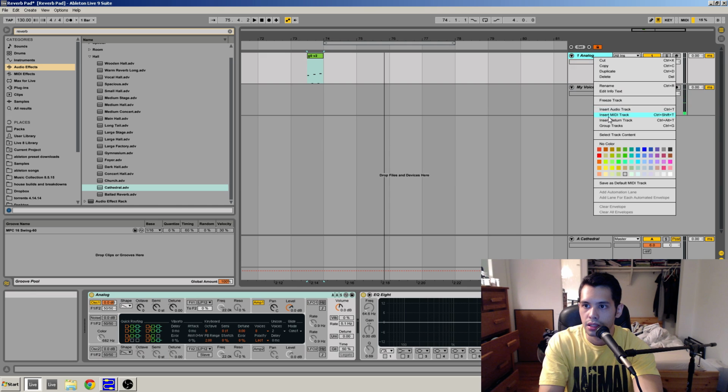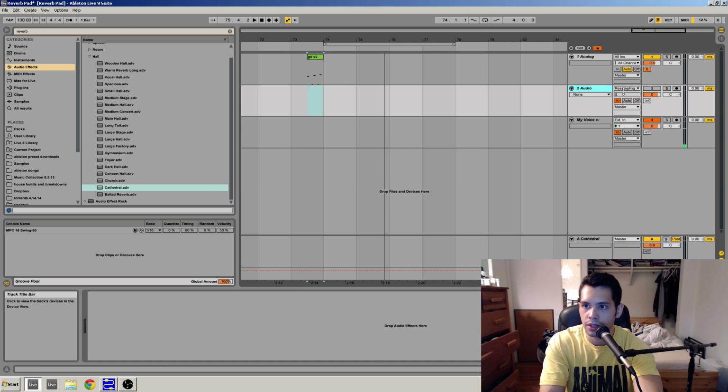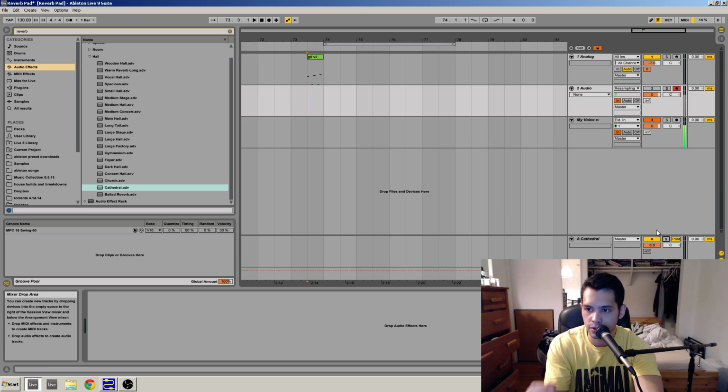Let's see. Insert audio track. We're going to put that to resampling. And what this does, it's going to record the master output. So we're going to hit record, and we're actually going to just, sorry, we need volume. We're going to solo the reverb, and when we solo the reverb, you're not going to be able to hear me. So we're going to solo it, and then we're going to hit record up here.